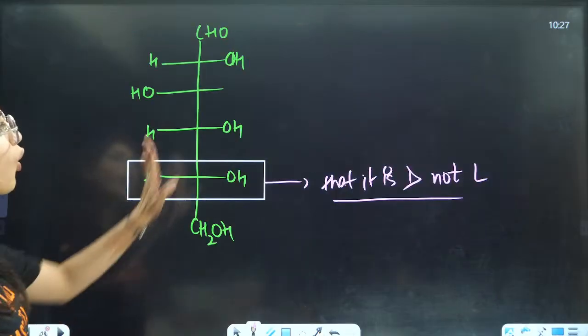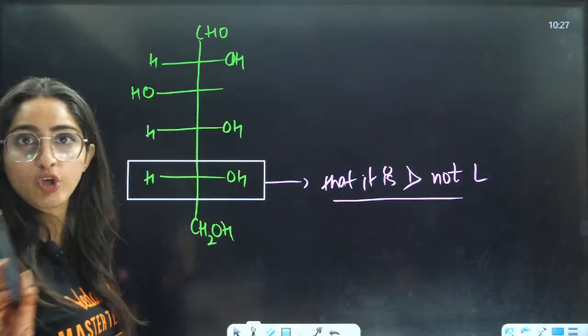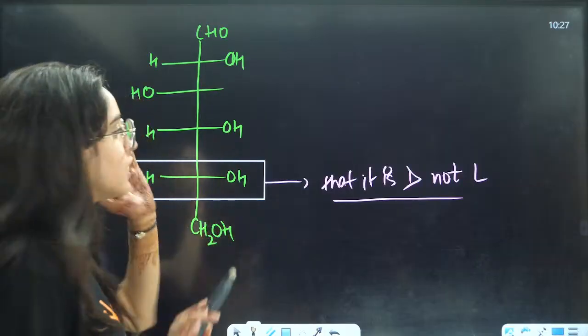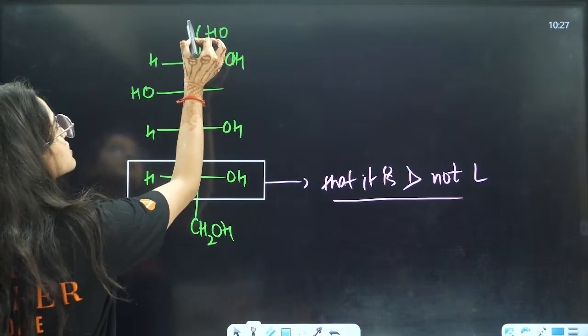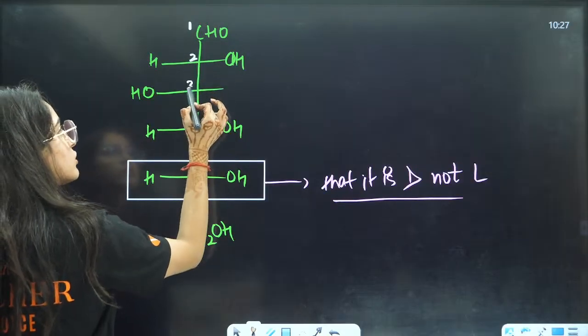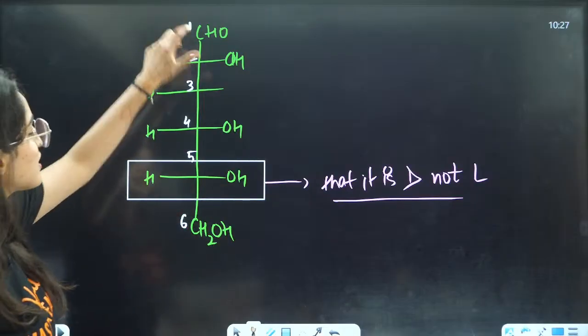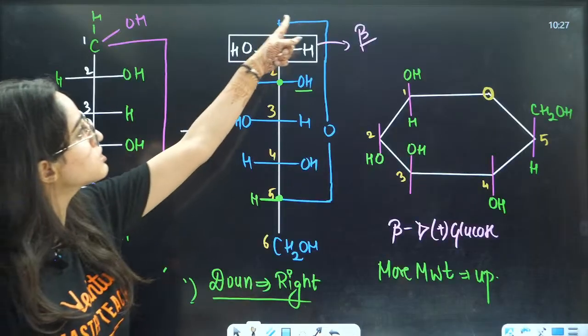If you talk about the open structure, now see one thing, in the open structure these are not epimers, right? Why I am saying that? Because this is the first carbon, that is oxygen, right? This is your second, this is your third, this is fourth, this is fifth, and this is sixth, right? This first carbon has been converted to this oxygen.